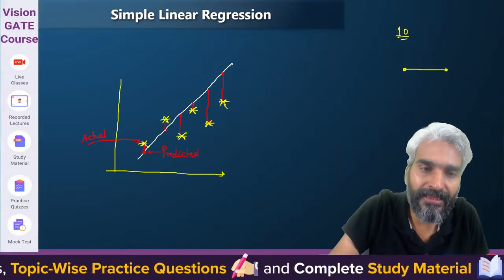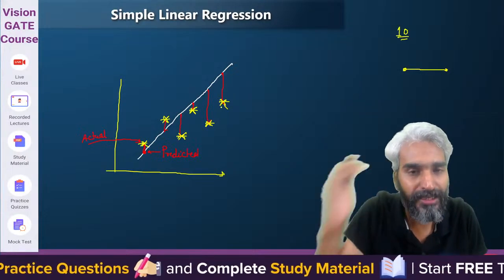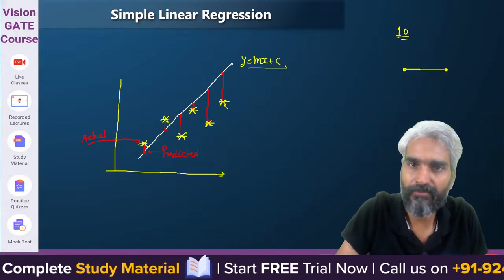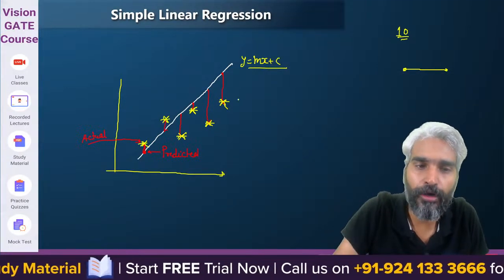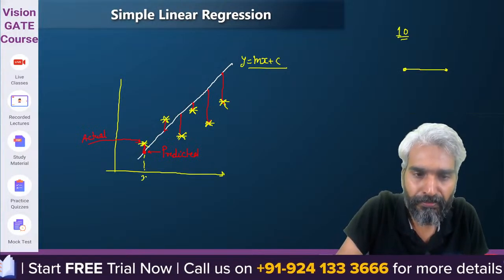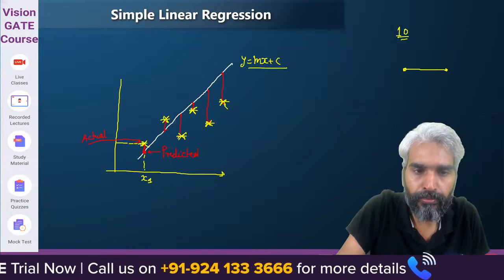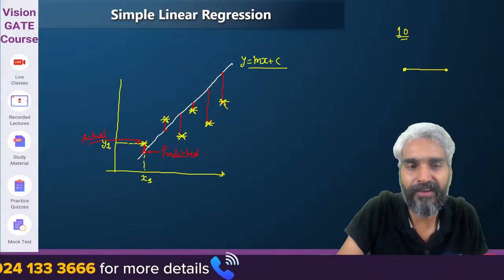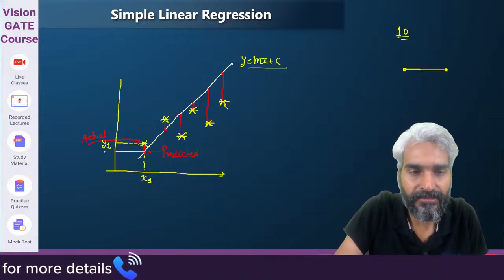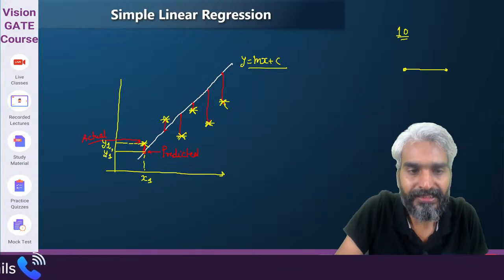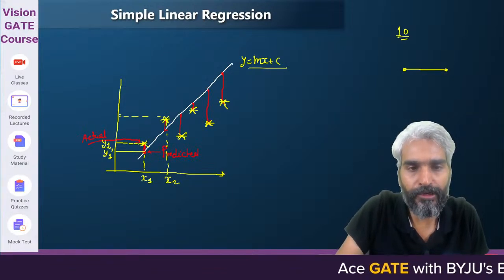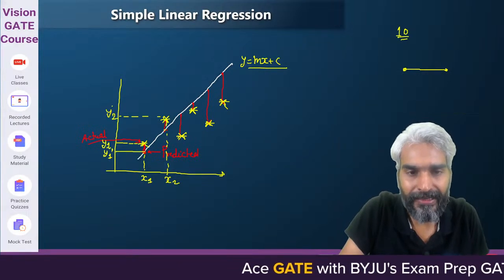So let's assume that these are your 6 points and this is your equation y equals mx plus c. Whatever, this is just an equation y equals mx plus c. Now we are just observing that if this value x1 is passed, the actual output with respect to the known data set is y1, but you have predicted it as y1 dash. With respect to x2, the value should have been y2, but you have predicted it as y2 dash.